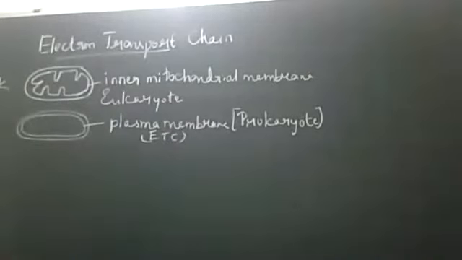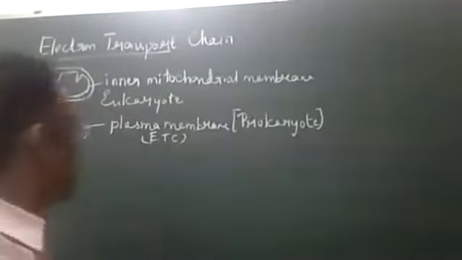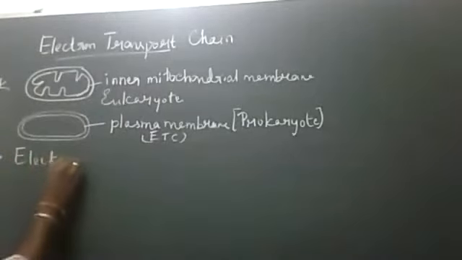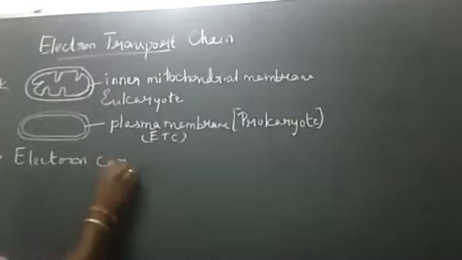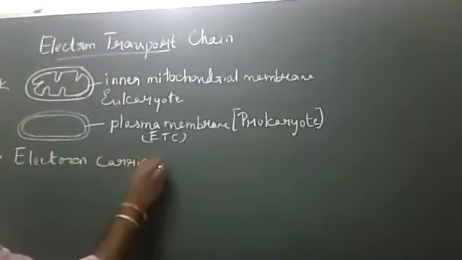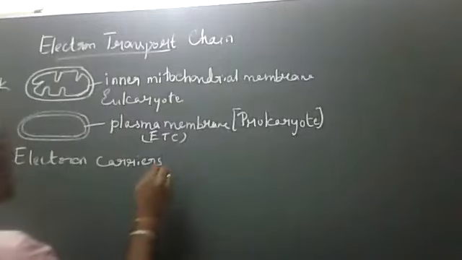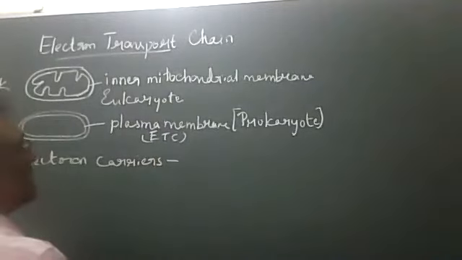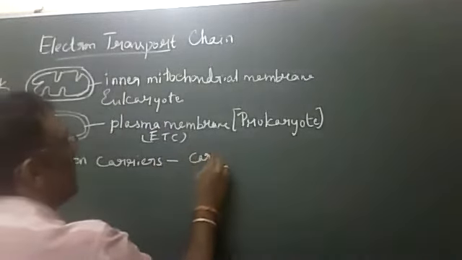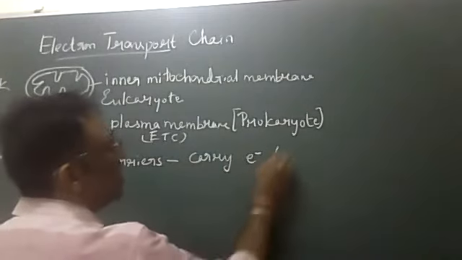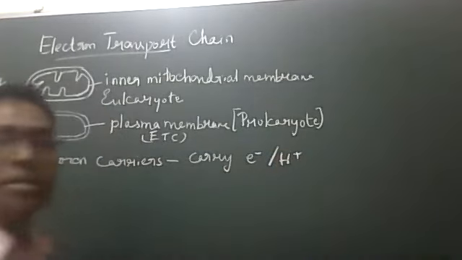Understood, all of you? Basic things. Now, what are the things present? Electron carriers. These electron carriers are very important because they carry electrons or protons.